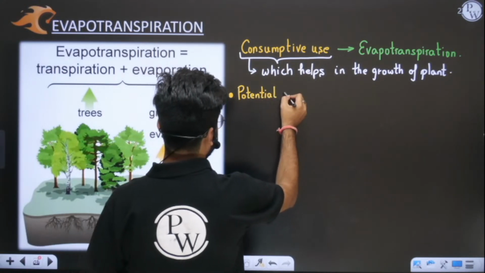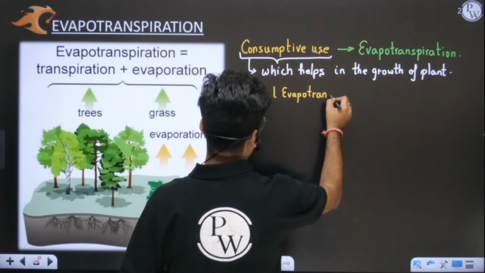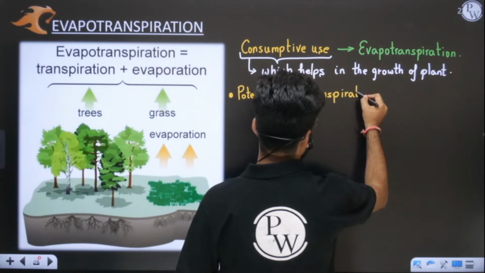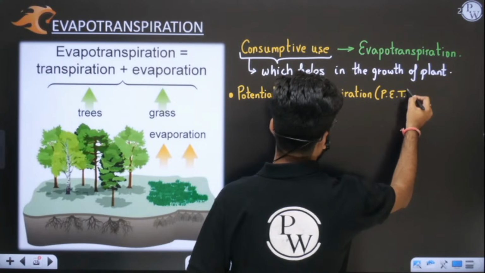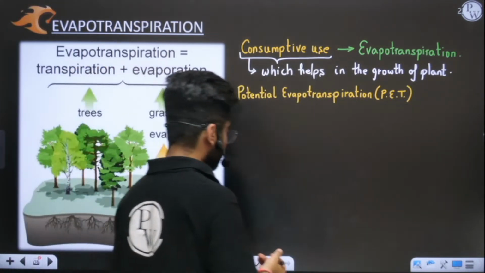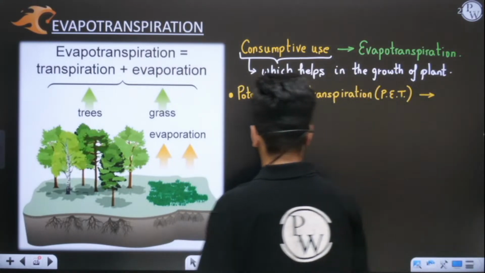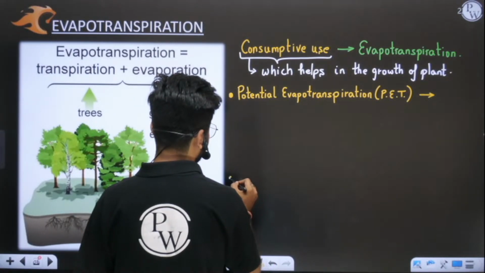Potential evapotranspiration is abbreviated as PET. PET stands for potential evapotranspiration. Now, what is the meaning of potential evapotranspiration? We have one more term, known as actual evapotranspiration.